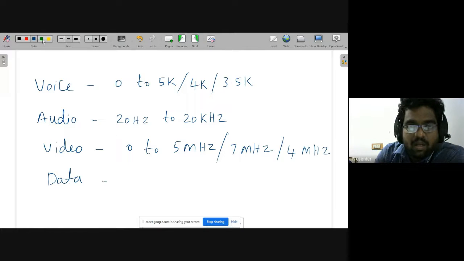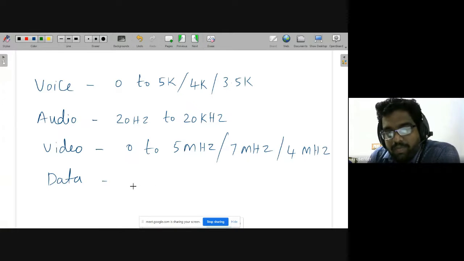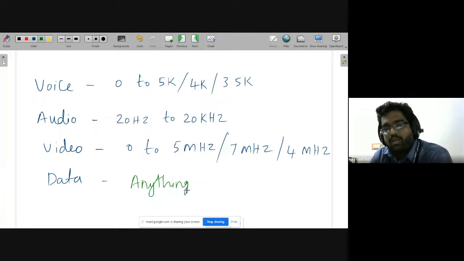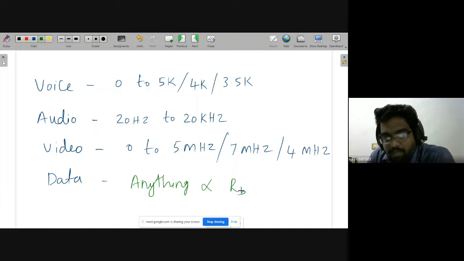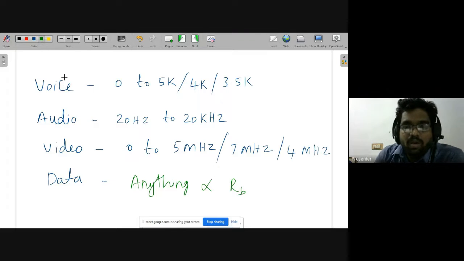If it is a data signal, it can have any frequency range actually. Depending on the data rate, data speed, we cannot define the baseband frequency for data. Data means ones and zeros, it is digital data. So digital data also needs some analog carrier signal, and that time it needs some amount of bandwidth. Actually, the frequency occupied by the data is directly proportional to the data rate, Rb. So these are all the common message signals.